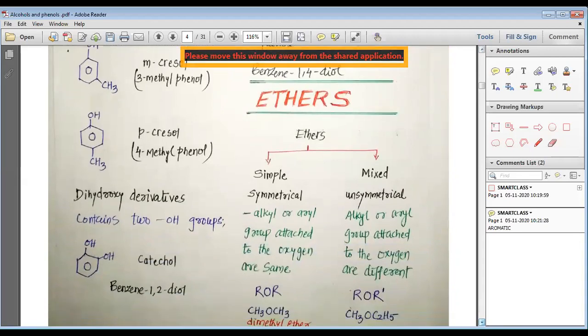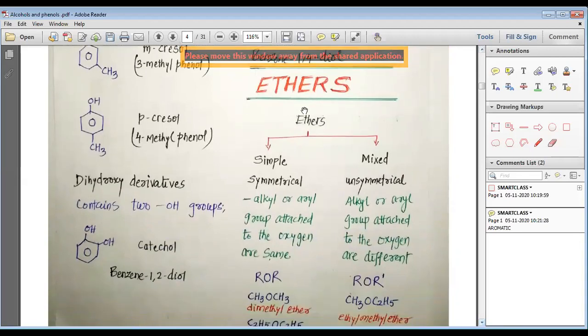Now, my dear students, we are going to study about the ethers. Ethers are of two types: simple or symmetrical, and mixed or unsymmetrical. If the alkyl or allyl groups attached to oxygen are the same, then they are known as simple or symmetrical ethers.